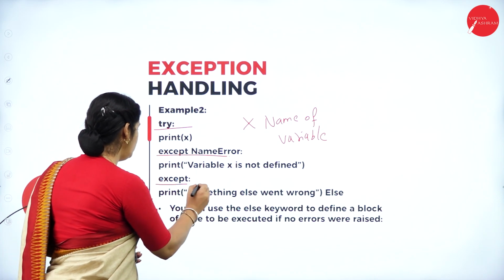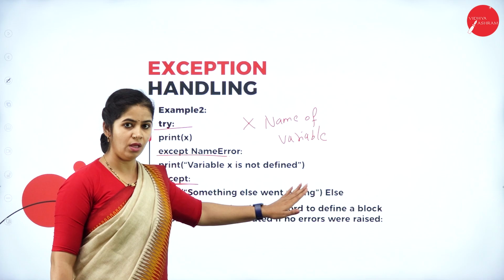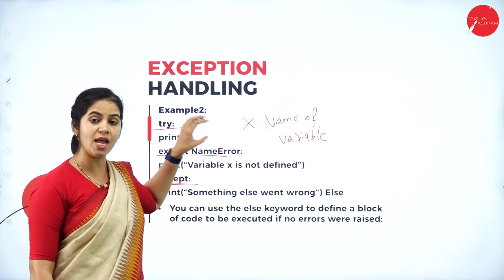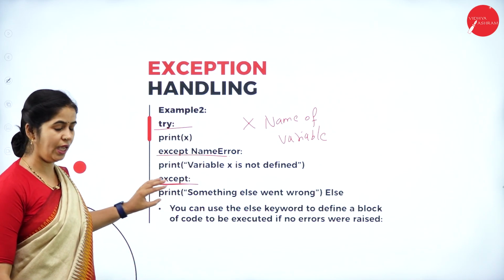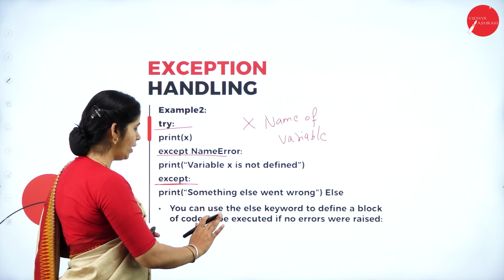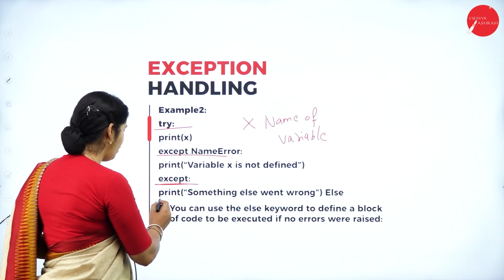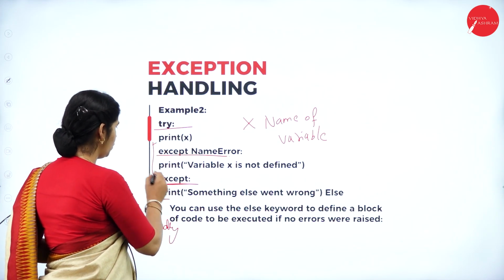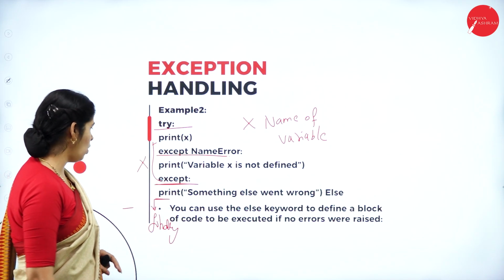Or I can do except, print something else went wrong, when I don't know exactly what the error is. At that time, we can say something went wrong. I don't know what went wrong, but something went wrong. So after that, it will go to finally. This piece of the code will not be executed and it will go to the finally block.